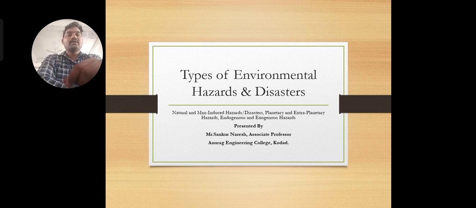For example, if heavy rains occur, we can call this a hazard. But when there are a lot of floods, like the floods going on recently in Kerala, people are affected very heavily. A severe effect is observed in Kerala. That kind of thing we can call a disaster.